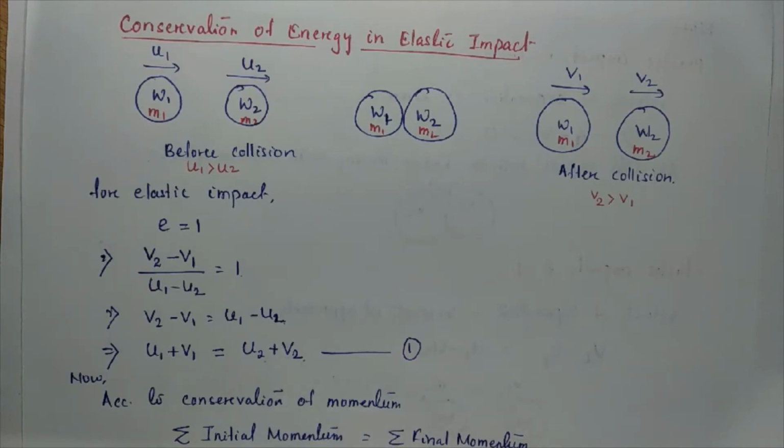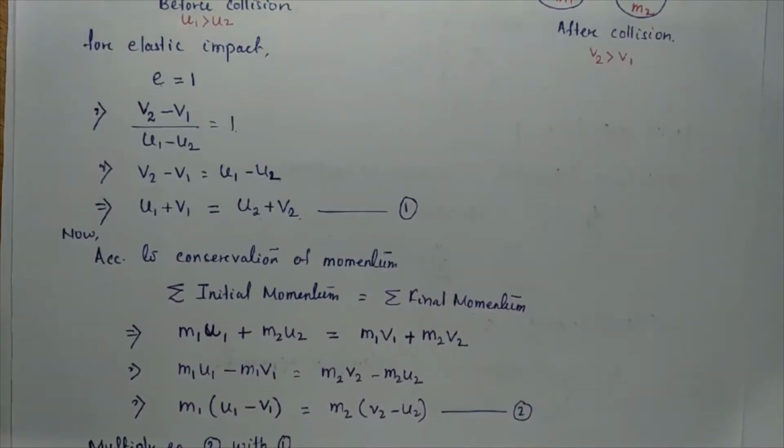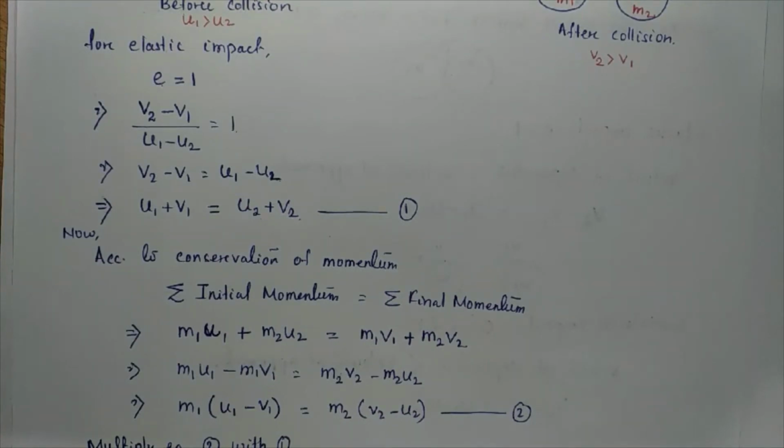Now in the chapter on momentum, we have discussed the conservation of momentum. According to the conservation of momentum, the summation of initial momentum is equal to the summation of final momentum. Momentum is mass into velocity.